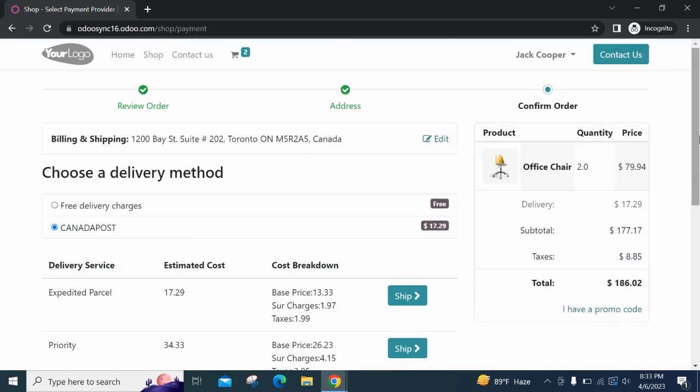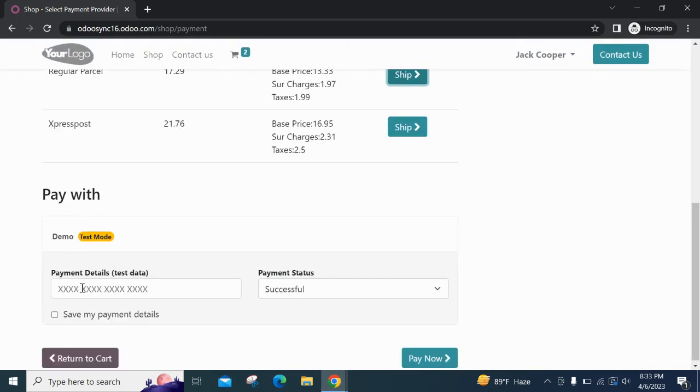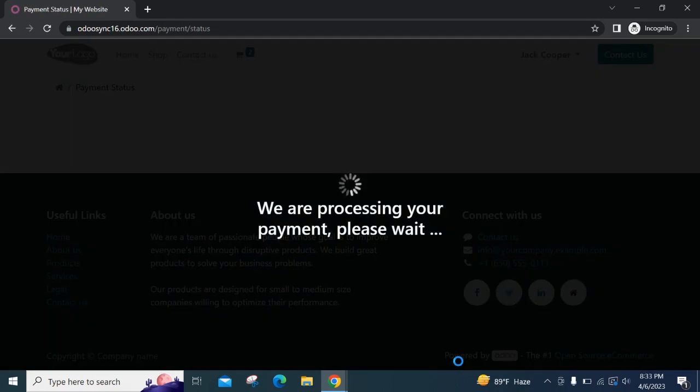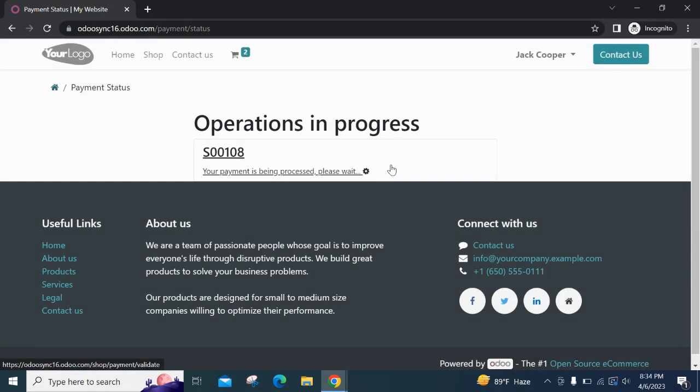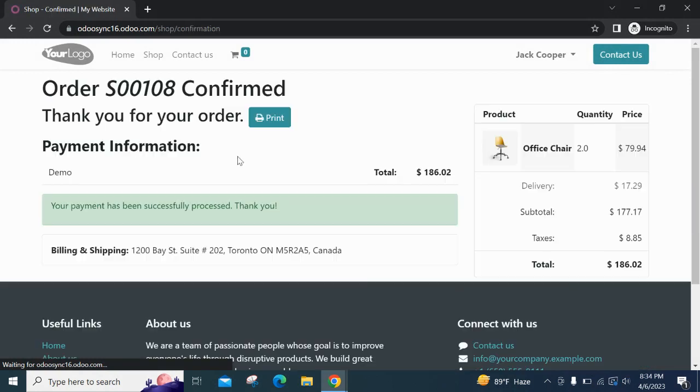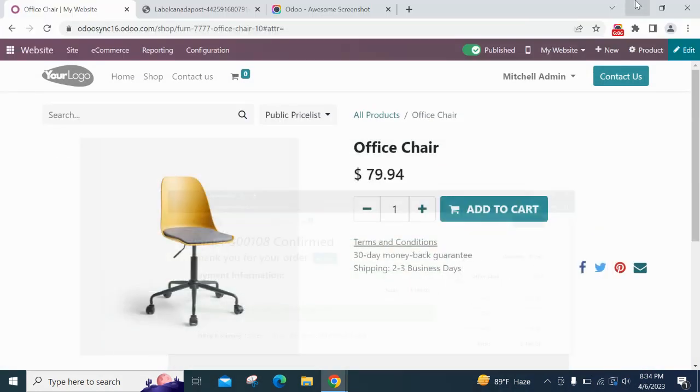The price is added here, and I'm going to provide the payment information and click on the Pay Now button. A sale order will be generated. The sale order will be S00108. If I go back to the sales module,